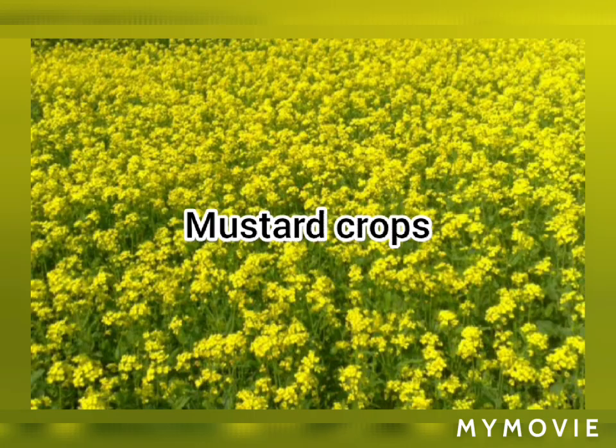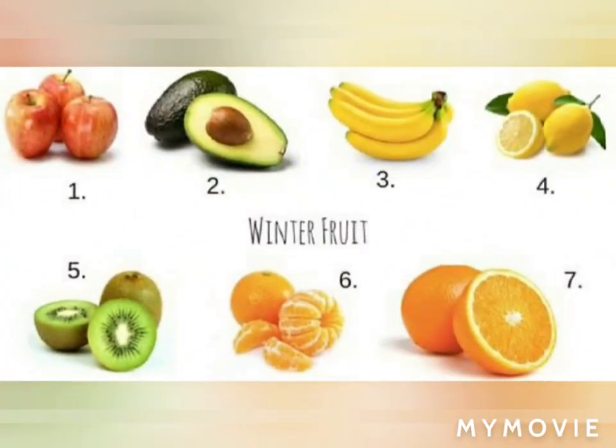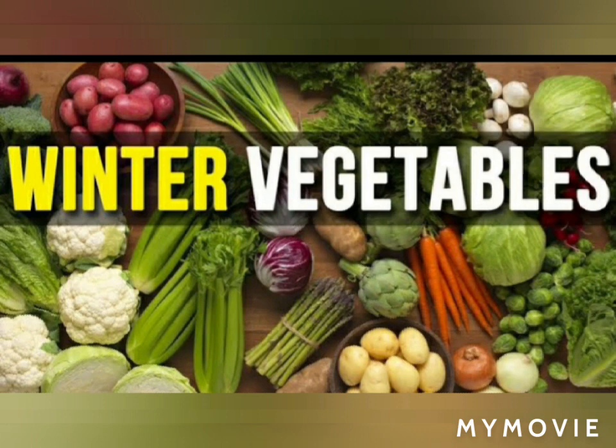Then come to your rabi fruits and rabi vegetables. Rabi fruits are apple, banana, pomegranate, berries. These are the examples of rabi fruits which we get a lot and fresh during winter season. Okay, that is true, we get them during summer season also. But these are the fruits which grow very nicely during winter season.